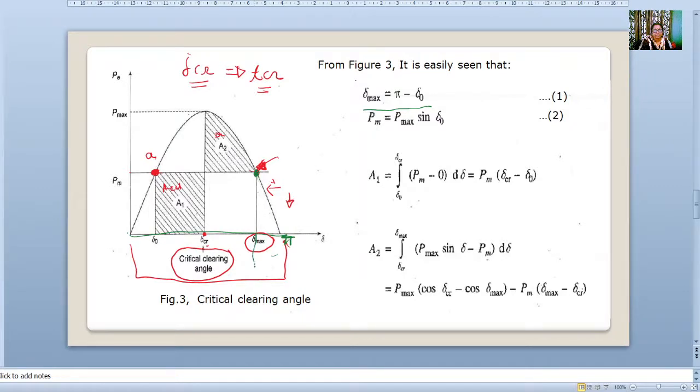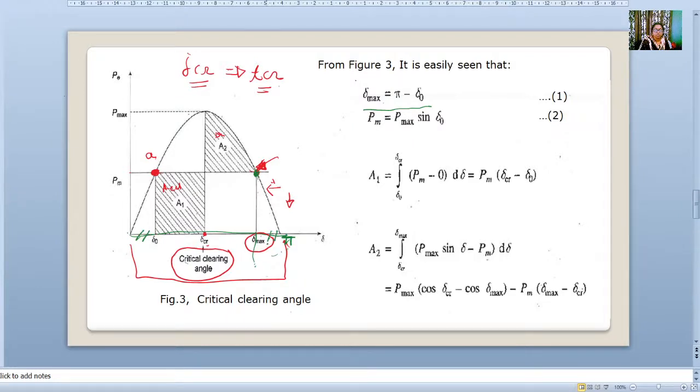From the total portion, if we take this and this as equal, this from 0 to del 0 and from del max to pi are both equal.